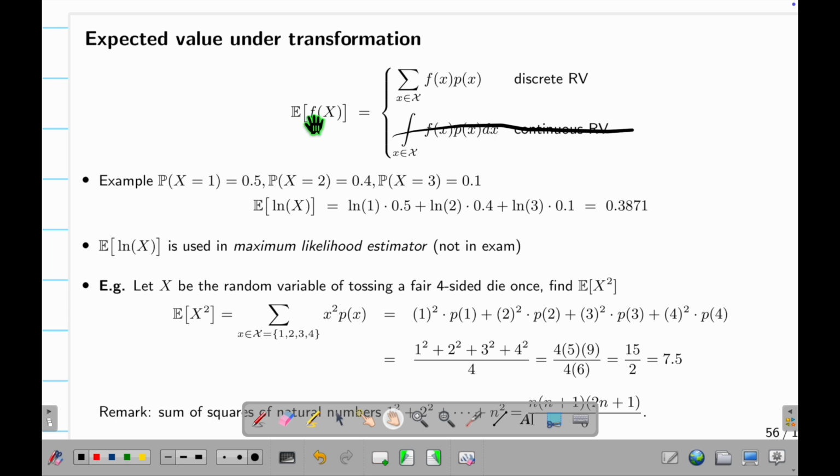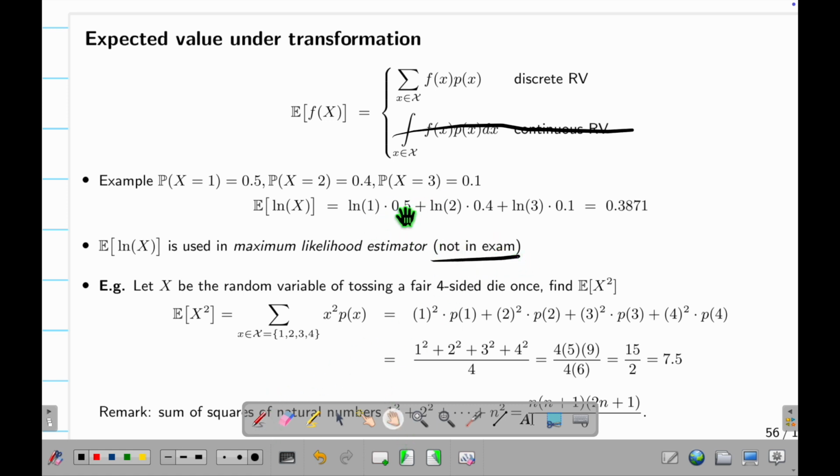Next one, if I put an f here, f meaning function, I can do the same thing. Suppose I have this random variable, the expected value, I just do it like this, but now I put an f here. Then the small x, previously with no f, now has an f. Suppose I want to do log x, I do the same thing. And this actually has a name called the maximum log likelihood estimator, which is exactly what machine learning is doing. Again, not in the exam, I just let you know.